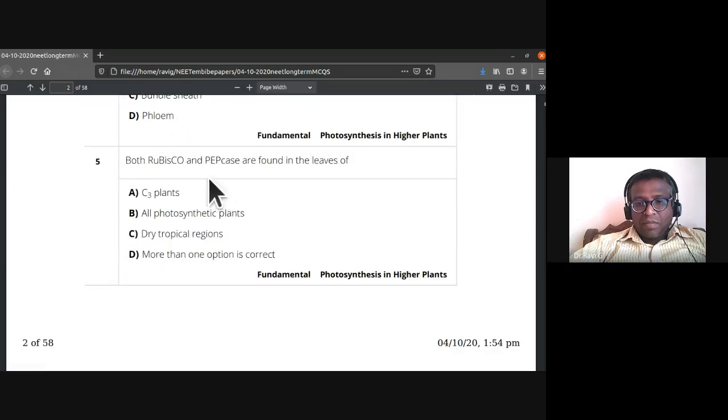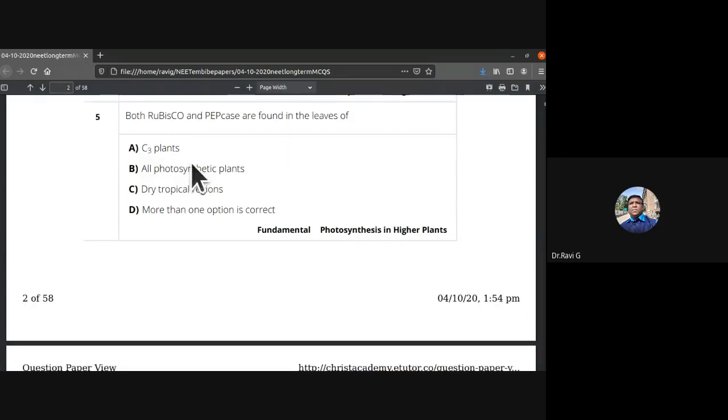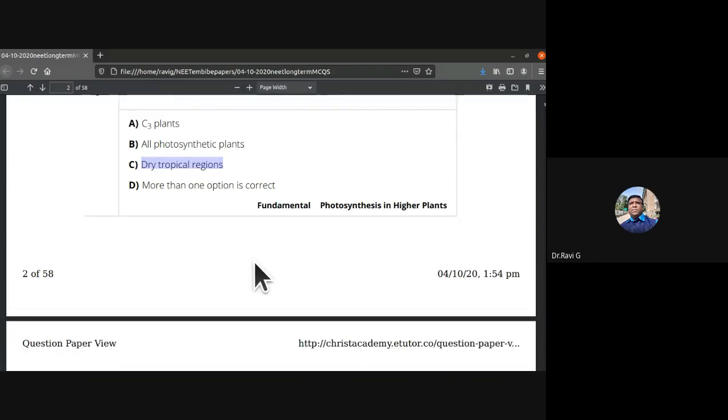Both Rubisco and pepcase are found in the leaves of C3 plants, all photosynthetic plants, dry tropical region plants. More than one option is correct. So both Rubisco and pepcase are found in the leaves of dry tropical region plants. C is the answer.